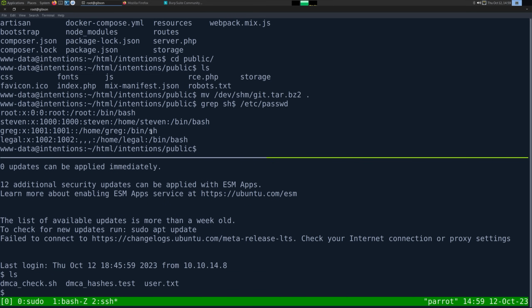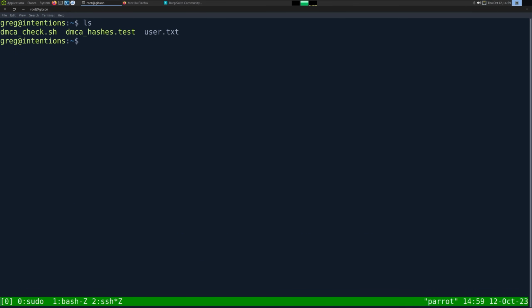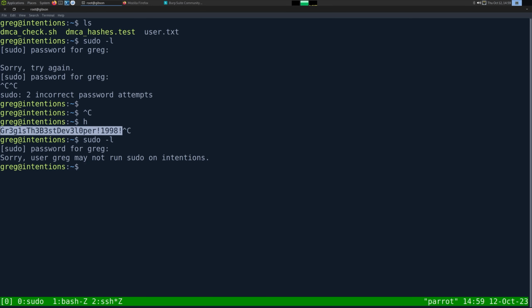He only has sh as a shell, so I'm just going to type bash because I like saying the bash shell. And we have a DMCA check, DMCA hashes, and user.txt. My first step always is to run sudo. We can paste in Greg's password. Did I already get it off my clipboard? Okay, I have it on that one. And Greg can't run sudo.